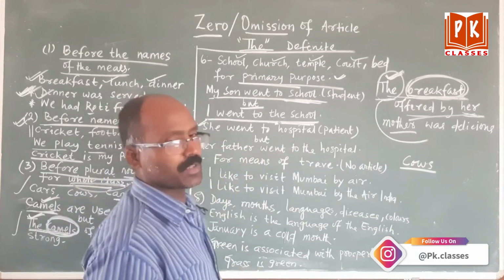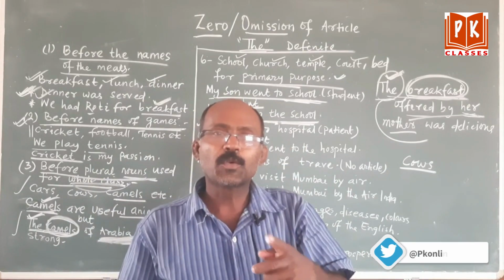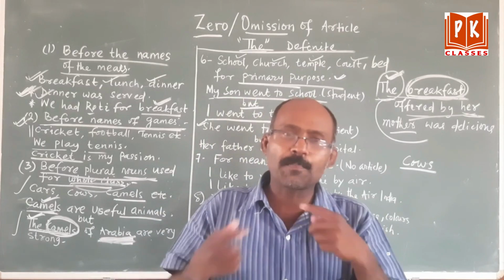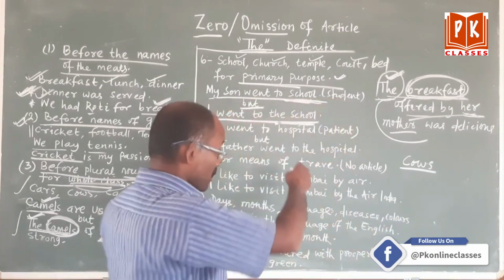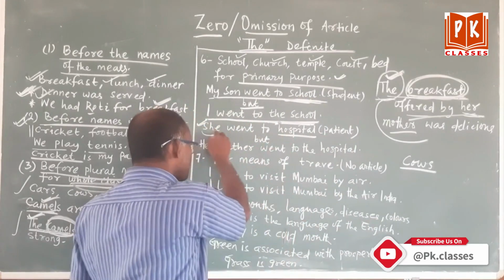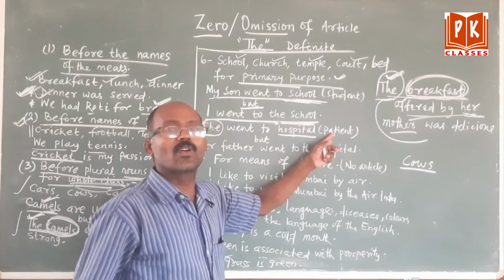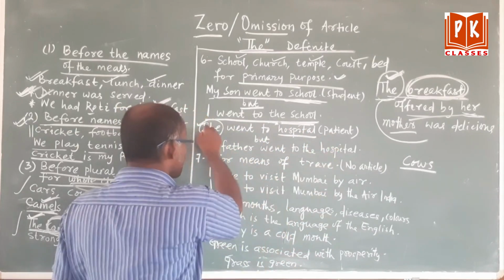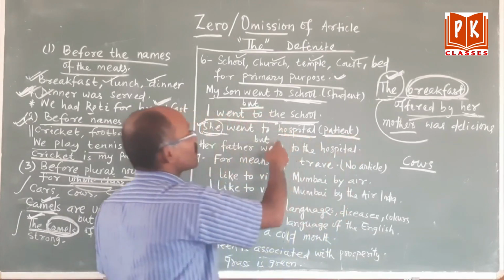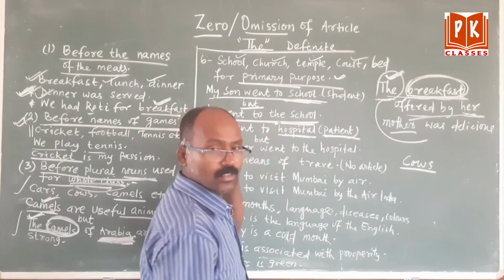Again, try to understand. She went to hospital. She went to hospital means why are we going to hospital? We are going to hospital to get treatment. As a patient we are going to the hospital. So she went to hospital means here she is a patient. The primary purpose: patients will go to the hospital. So no need to use the, since the primary purpose is being fulfilled, isn't it?